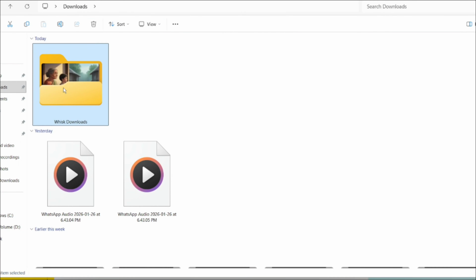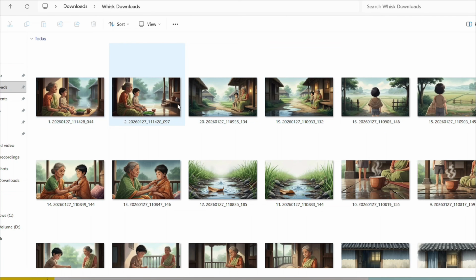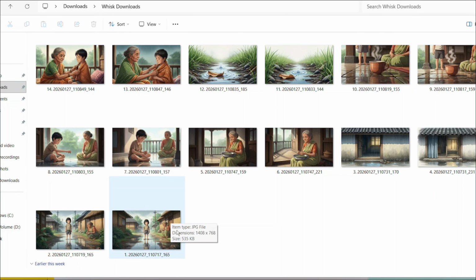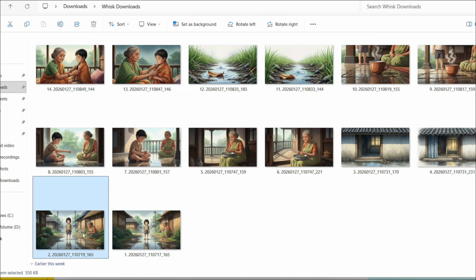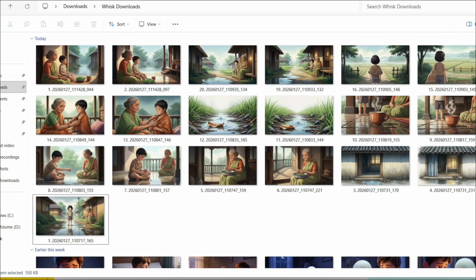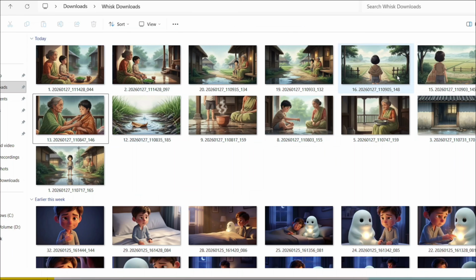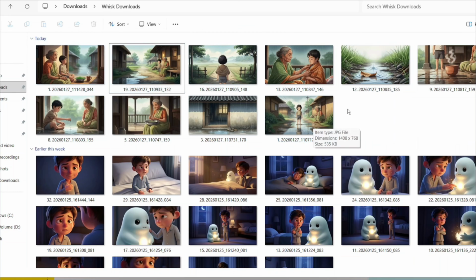AutoWhisk also creates a separate folder automatically. AutoWhisk generates 2 images for 1 prompt. So here, both images have been downloaded. From these 2 images, you need to keep the one you like and delete the one you do not like. So here, I delete the image that I do not like and keep the better one. Now, we have generated all the images.